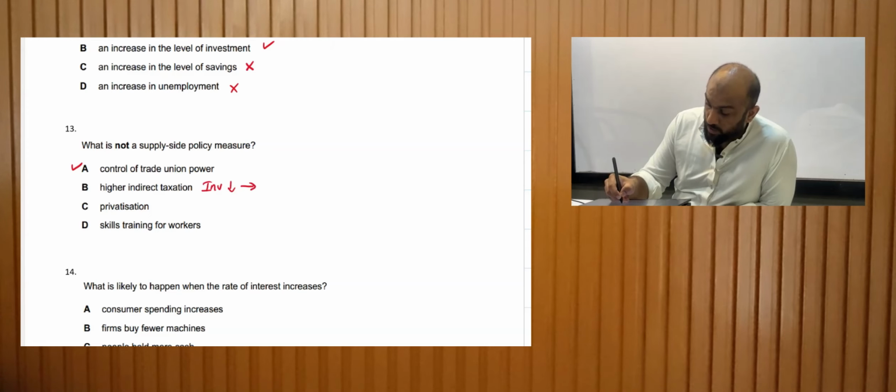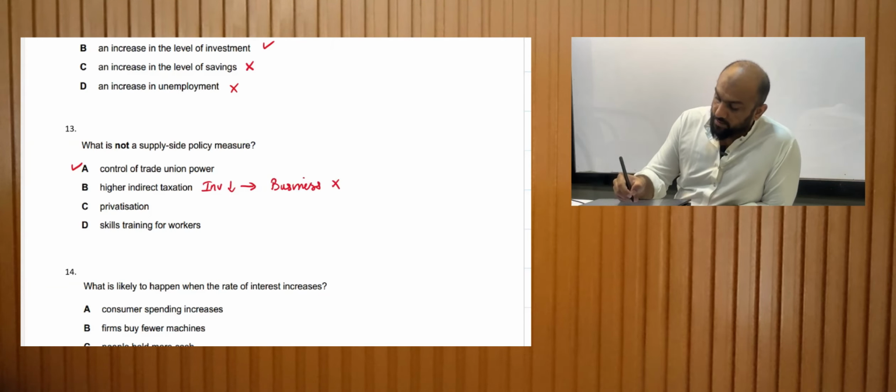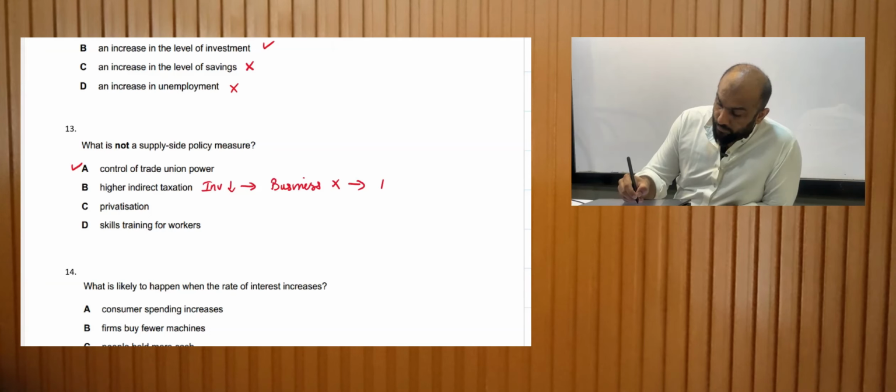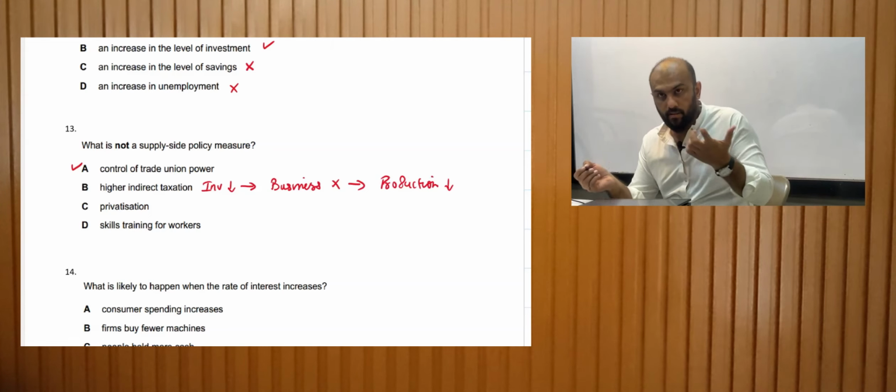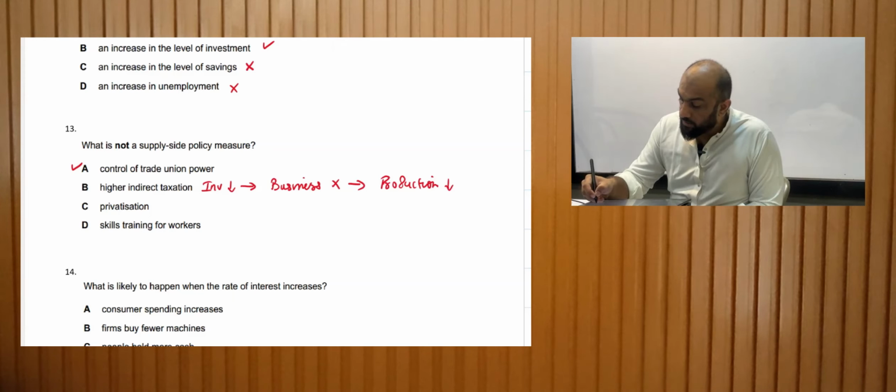When they invest less, what is going to happen? Businesses are going to close up, the country's production is going to decrease. The productive capacity is going to decrease. Hence, this is the right answer.